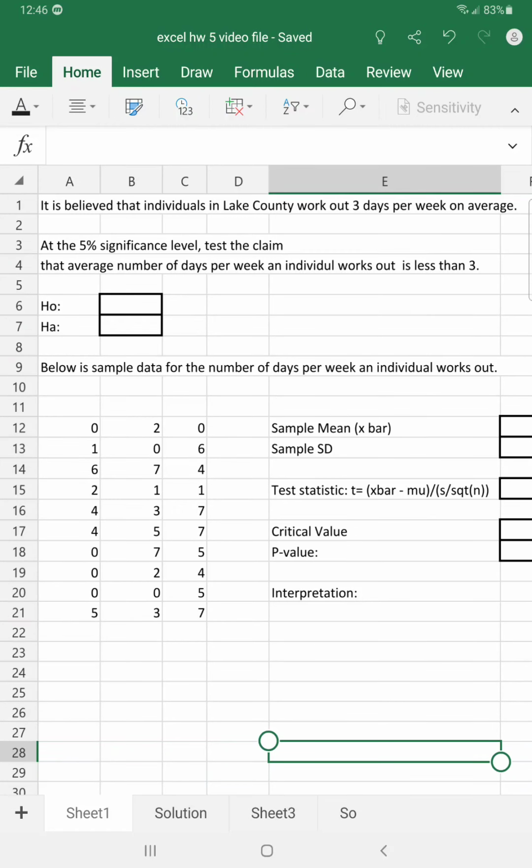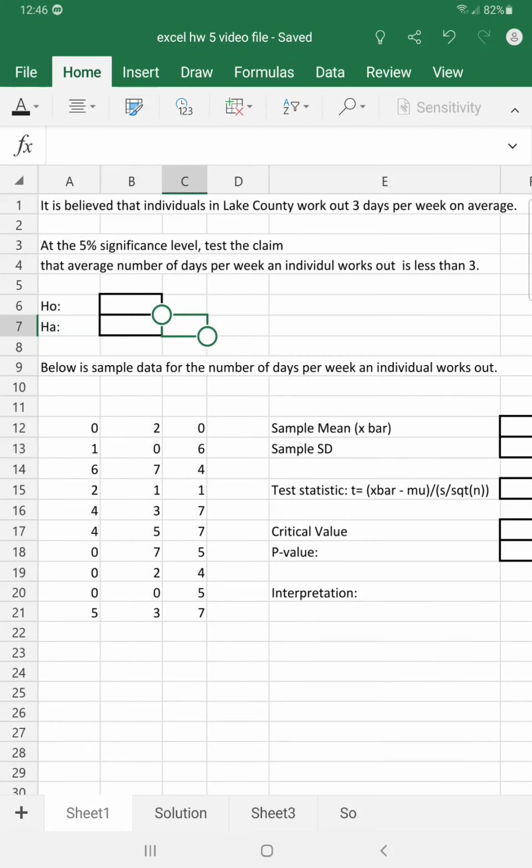It is believed that individuals in Lake County work out 3 days per week on average. At the 5% significance level, test the claim that the average number of days per week that an individual works out is less than 3. Okay, so first we will state our claim.